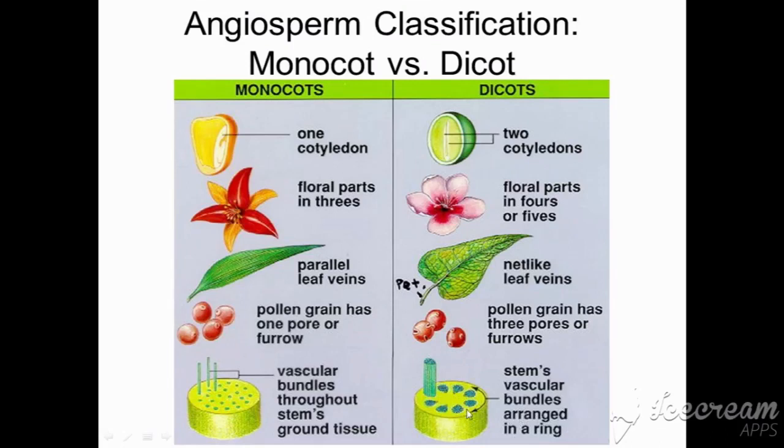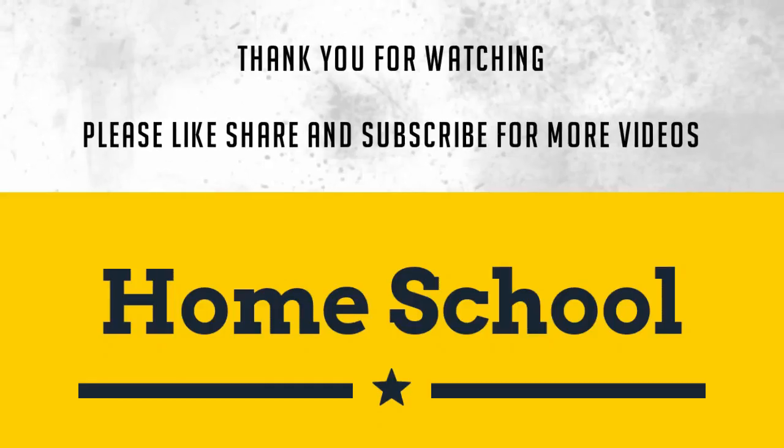One particular pattern is there. But here there is no pattern. Irregularly throughout the stem, you can find these vascular bundles, that is xylem and phloem. So these are the differences between monocot plants and dicot plants.